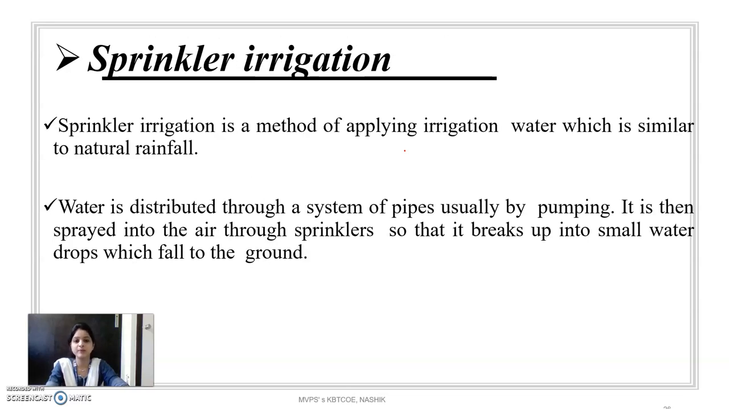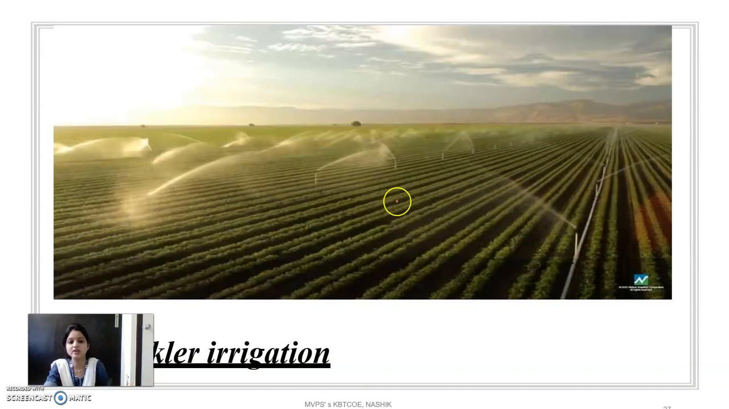The first is sprinkler irrigation. This method applies irrigation water similar to natural rainfall. Water is distributed through a system of pipes, usually by pumping, and it is then sprayed into the air through sprinklers, so that it breaks into small water drops which fall onto the ground. We can see in the diagram these sprinklers provided on a land surface.